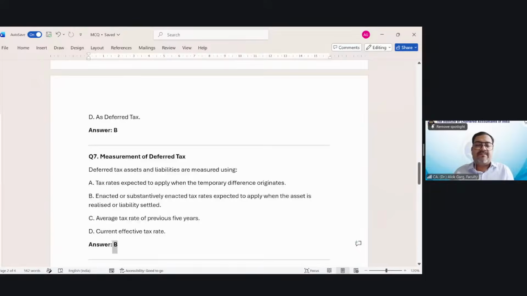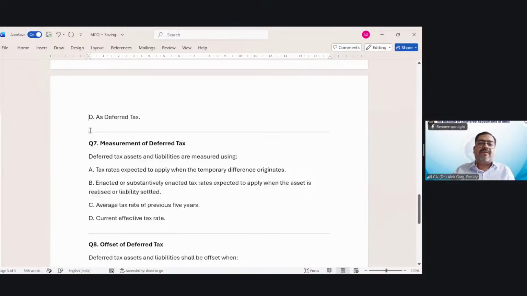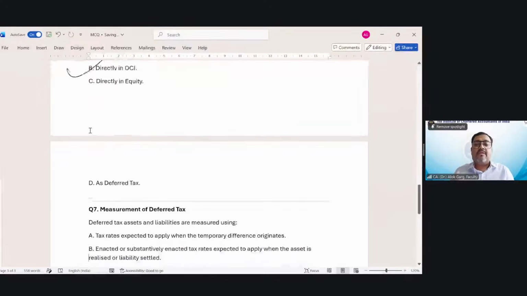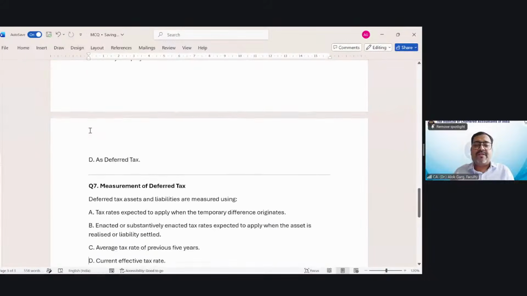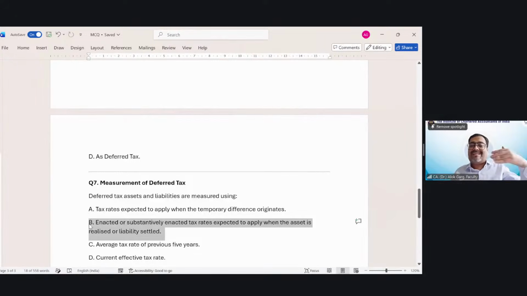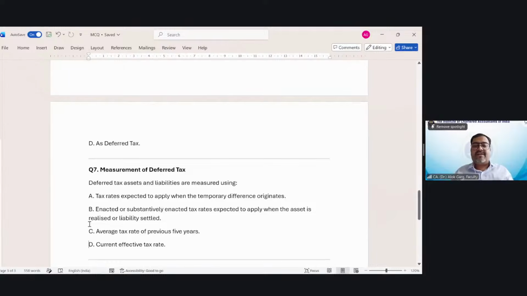Measurement of deferred tax. Deferred tax assets and liabilities are measured using tax rates expected to apply when the temporary difference reverses. Enacted or substantively enacted tax rates expected to apply when the asset is realized or liability settled. Average rate of previous 5 years, current effective tax rate, this is not right.